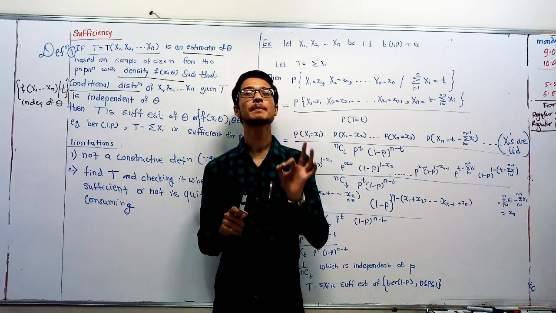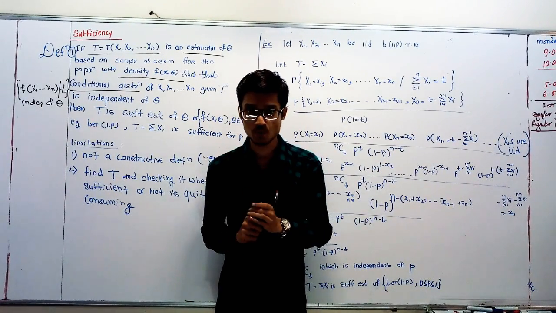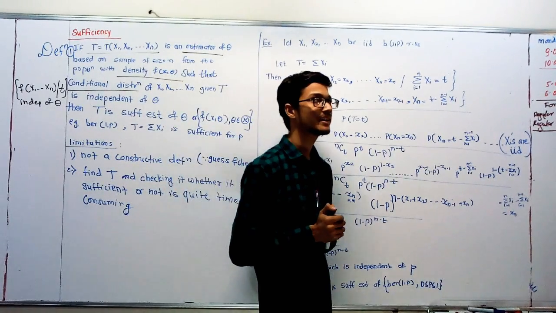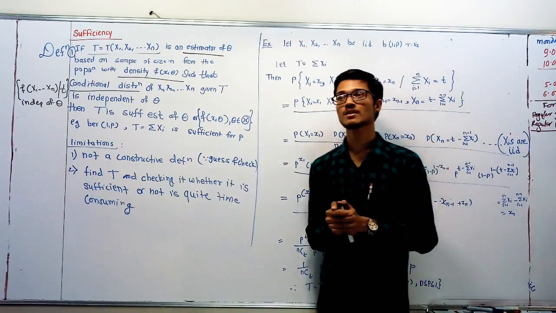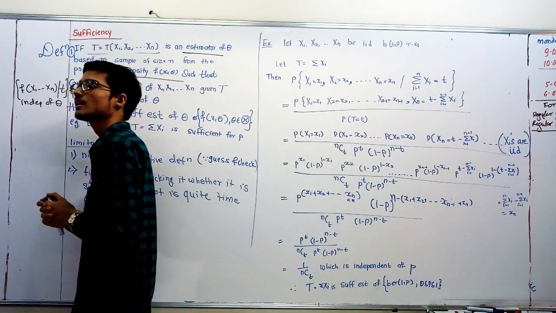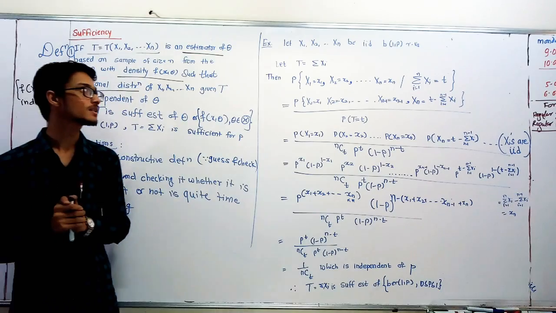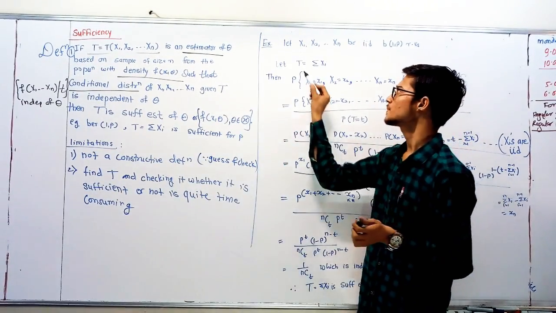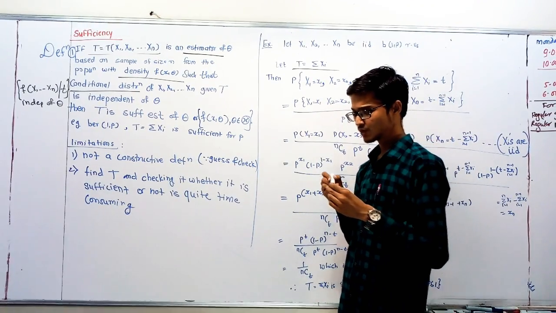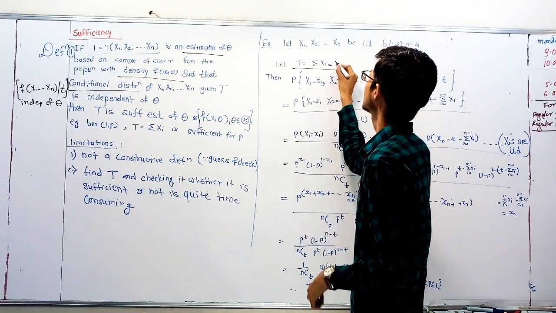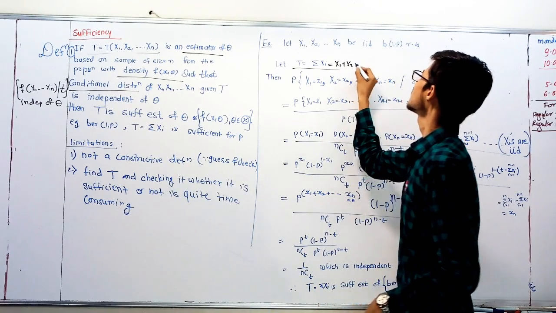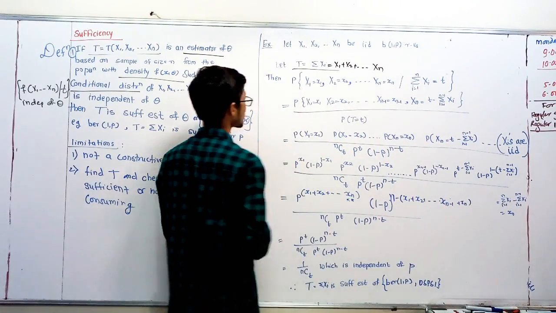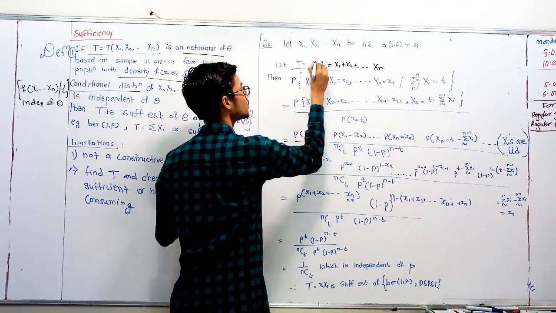IID means independent and identically distributed random variables. Take the statistic T equal to summation xi, that is x1 plus x2 plus up to xn, i from 1 to n.